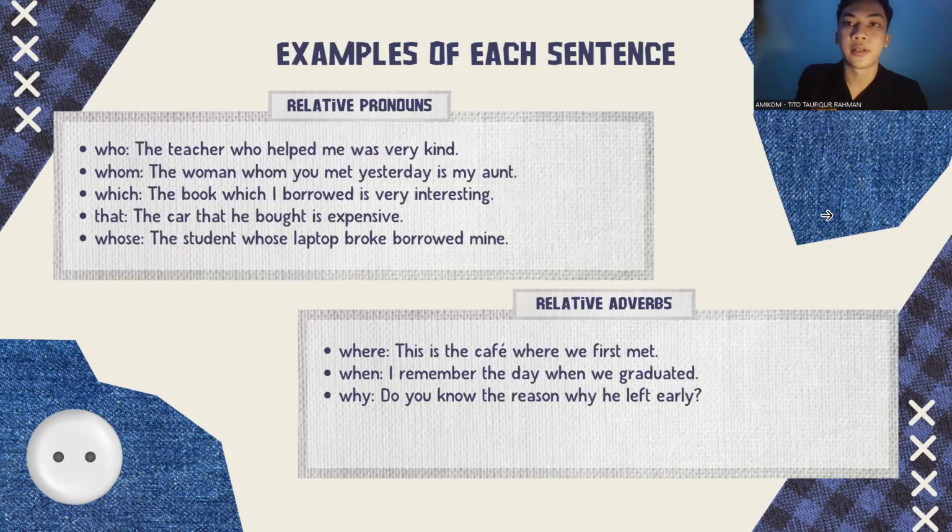Next, examples of sentences. Who: The teacher who helped me was very kind. Whom: The woman whom you met yesterday is my aunt. Which: The book which I promised is very interesting. That: The car that broke is expensive. Whose: The student whose laptop broke is mine. Relative adverbs. Where: This is the cafe where we first met. When: I remember the day when we graduated. Why: Do you know the reason why I left early?